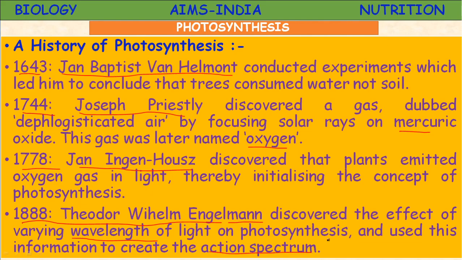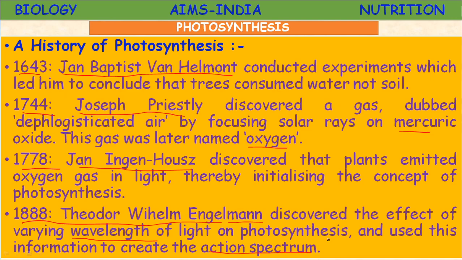visible light. The equation represents the entire story of photosynthesis. What is that equation? 6CO2 plus 12H2O, in the presence of light and chlorophyll, gives rise to C6H12O6 plus 6H2O plus 6O2. So this entire equation represents the photosynthesis reaction.